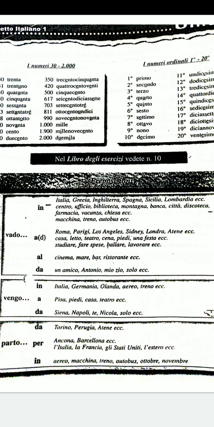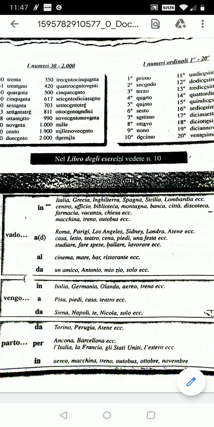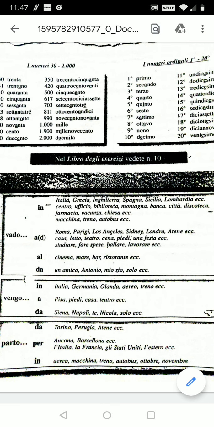Vengo da Siena, I'm coming from Siena, from Napoli, from Nicola's house, etc. So if you are coming from a place, you use the preposition da. Vengo da Siena, vengo da Napoli, vengo da Nicola.